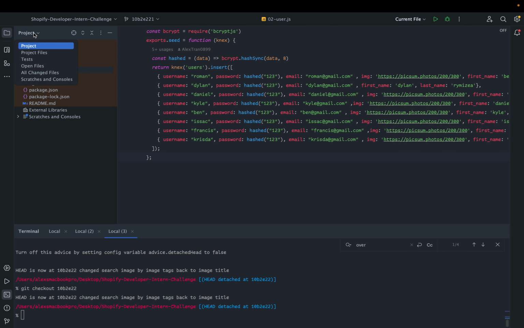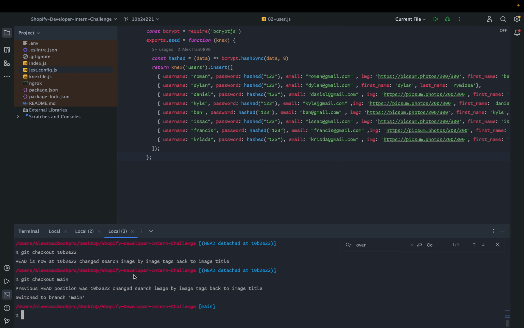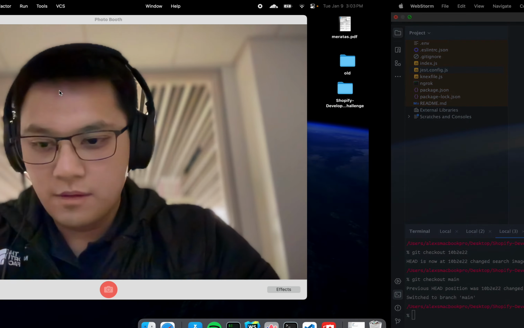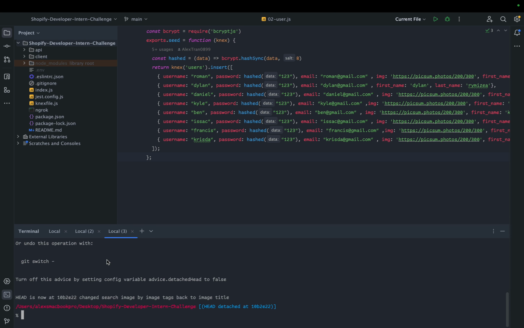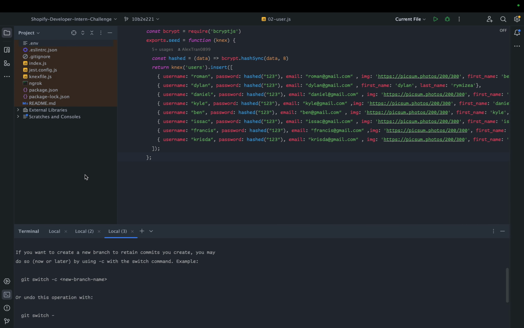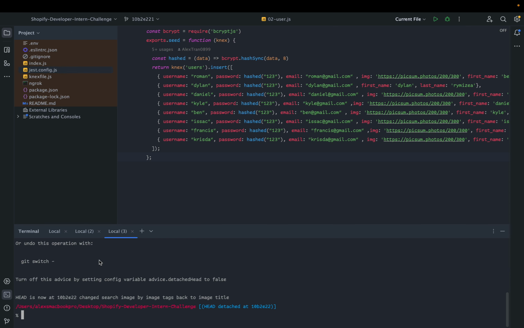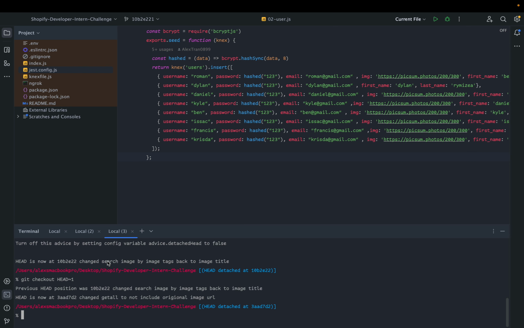Okay. What just happened? Git checkout main. Okay, I think I finally broke something. Let me see if I can open it up again. So if you look at the old app, that's main right now. Git checkout. Boom. Okay. My point is that the entire app before this point was an absolute mess. Git checkout HEAD~1. Let me go back one more time.